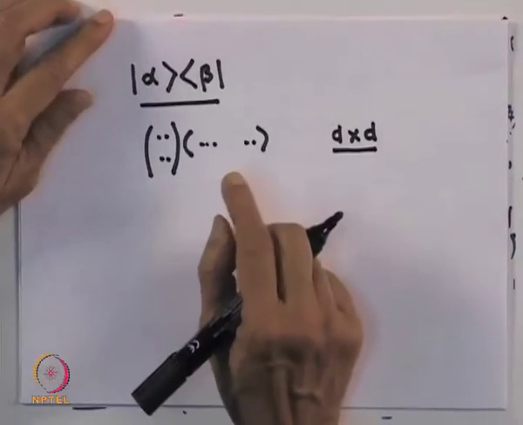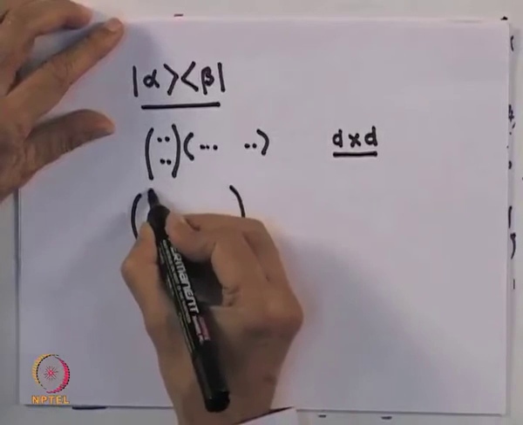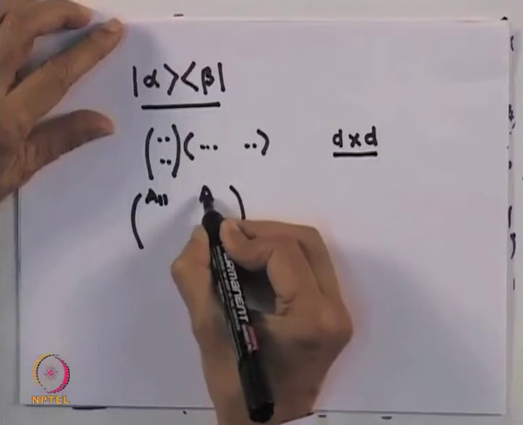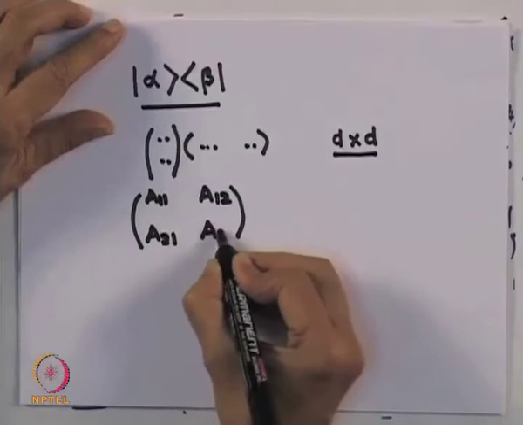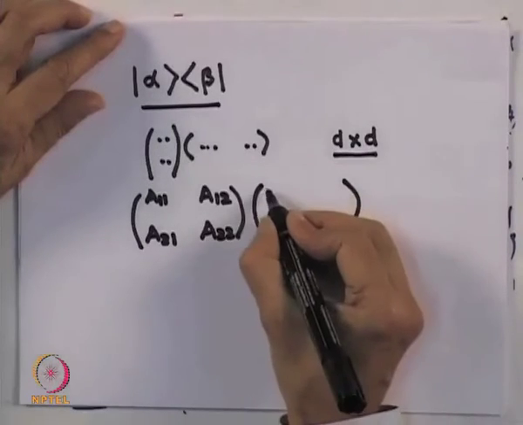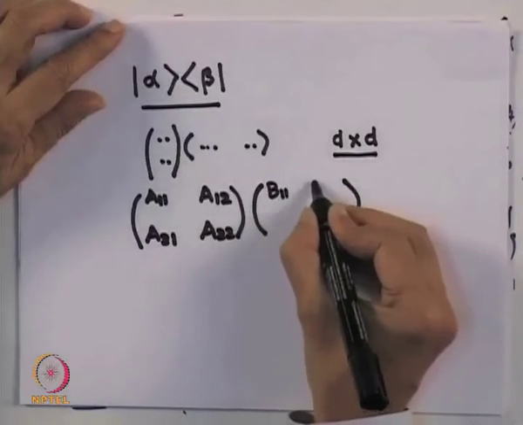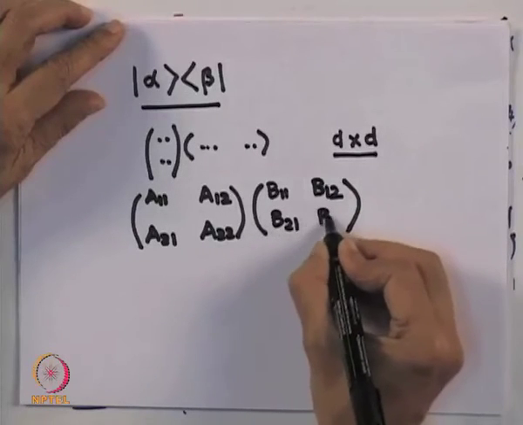Now the way it works is something like this. Supposing I have a matrix which I write as A11, A12, A21, A22, and try to multiply this with a matrix which is, let us say, B11, B12, B21, B22.